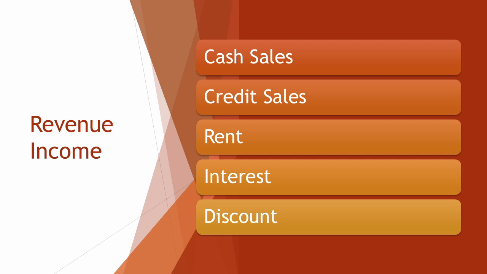Rent received is revenue income because it is money earned from allowing others to use business property. Commission received is revenue income because it is payment earned for completing a transaction on behalf of another party. Interest received is revenue income because it is money earned from savings or lending activities. Discount received is revenue income because it is a reduction in the amount payable to suppliers, increasing the business's income.